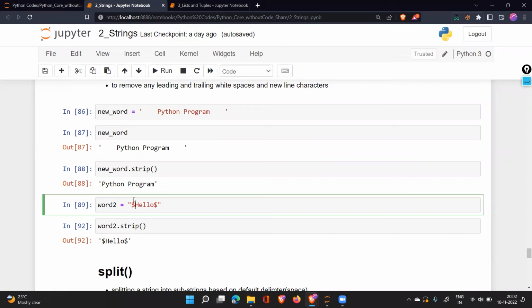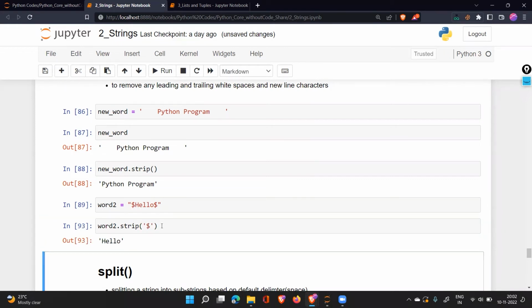But in the case where I want to remove these dollar symbols or any other character, any other symbol, whatever it is, I will now mention it inside the strip. We are saying that from the word, strip this character. So now it will search for this character, whether it is present at the end and the start, both places it will go.